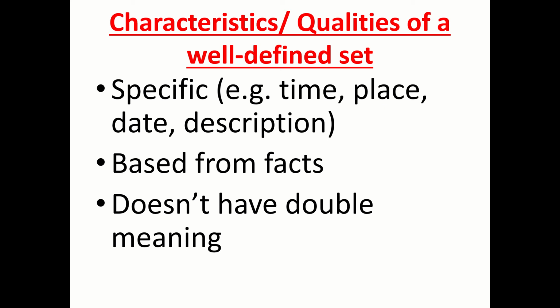But it would be more convenient to be more specific in time and date. So we say Leslie Palmero is a member of the set of students in FEU High School in school year 2021 to 2022. So the time is specific, the place also is specific, FEU Junior High School, to be sure that the members are based on facts.